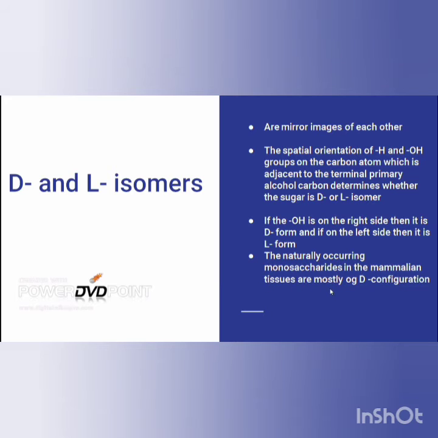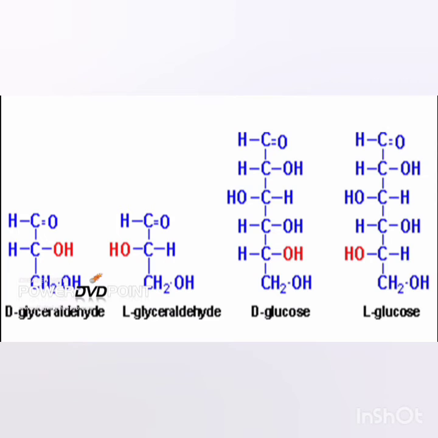Basically, in mammalian tissues, all the sugars are in the D form. Let's see the example of D-glucose and L-glucose. On the 5th carbon, that is adjacent to the terminal primary alcohol, the hydroxyl group is marked by a red marker. So we can see the orientation of the group on the 5th carbon in the glucose molecule.